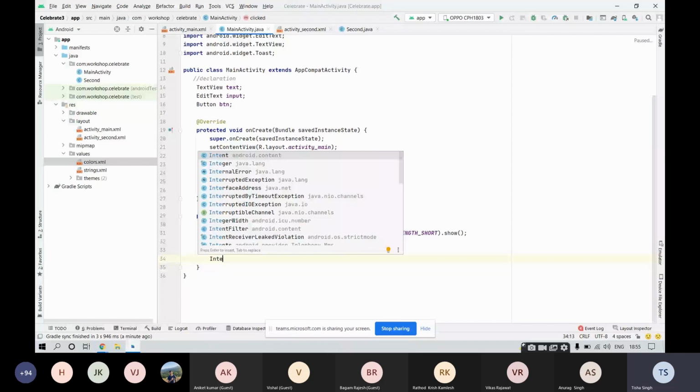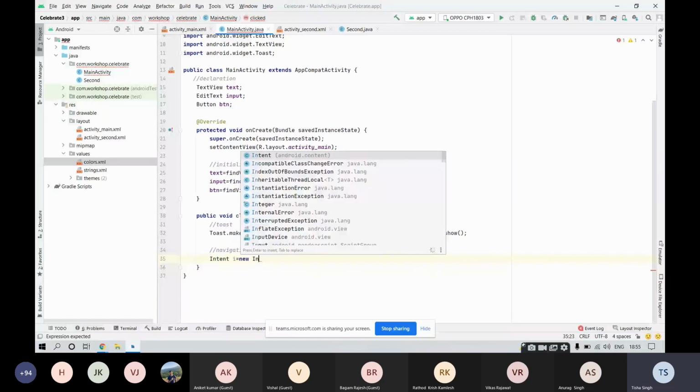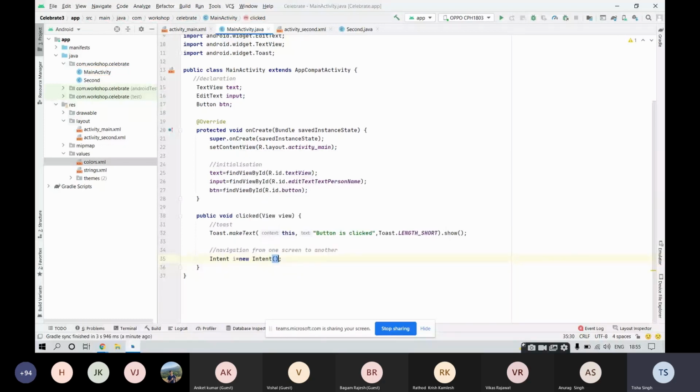I am calling it I. So I is a variable name and Intent is the type of this variable I. Then assign I with something, like new Intent. This will be the basic thing for our intent: Intent I, assignment operator equal to new Intent.